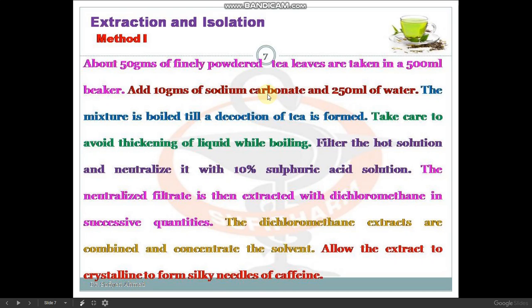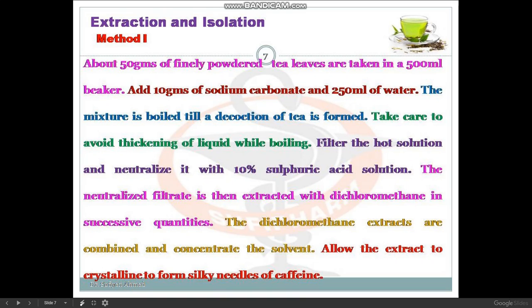Yes, you will find substitutes. Suppose over here dichloromethane is written. If you don't have dichloromethane in your lab, then you will choose another solvent that is somewhat related to dichloromethane, such as chloroform. You can use chloroform also. We cannot find 100% accurate results with chloroform, but we have to adapt ourselves as per our requirements.